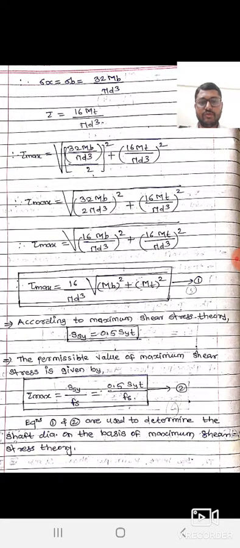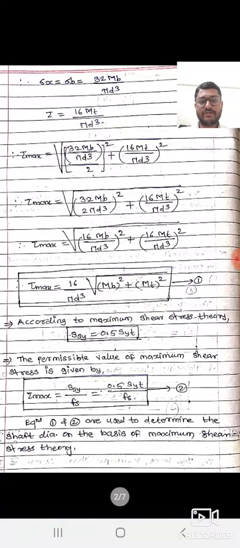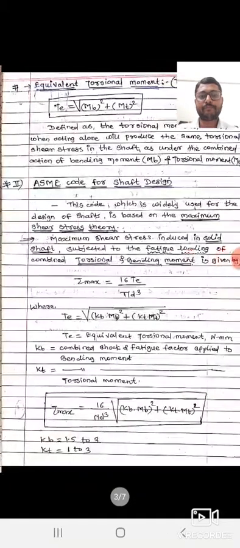So this equation number 2, together with equation 1, is used to determine the shaft diameter on the basis of maximum shear stress theory. From these two equations, tau max equal to 16 upon pi d cube under root of MB square plus MT square, and tau max equal to 0.5 SYT upon Fs, we get the value of the diameter of the shaft based on maximum shear stress theory.